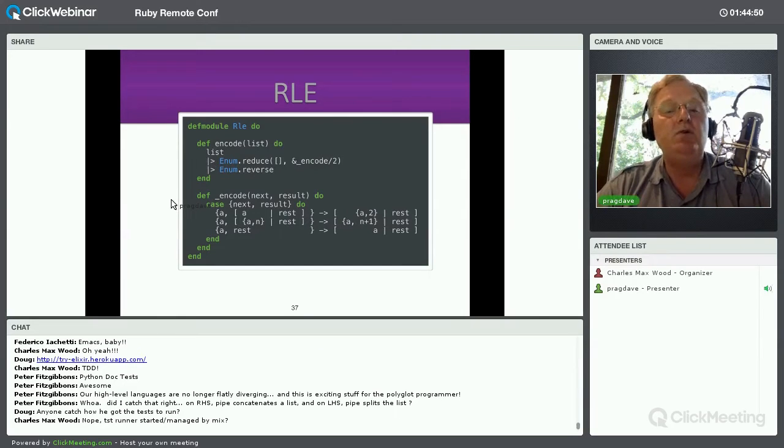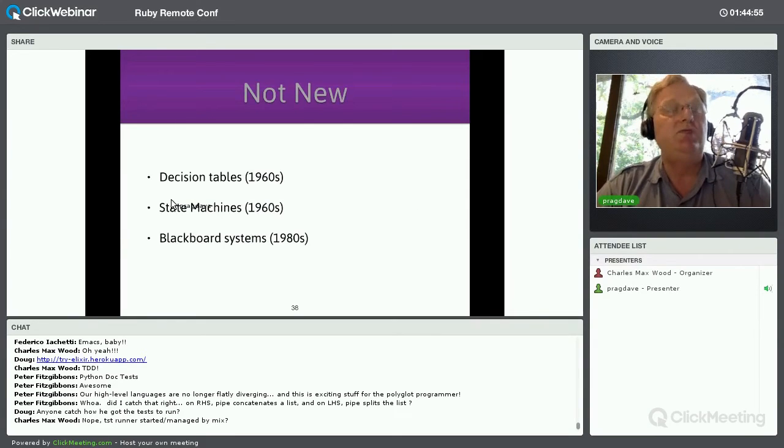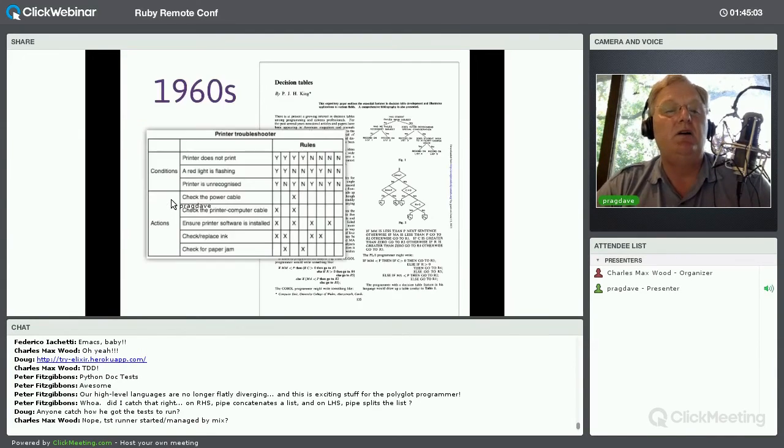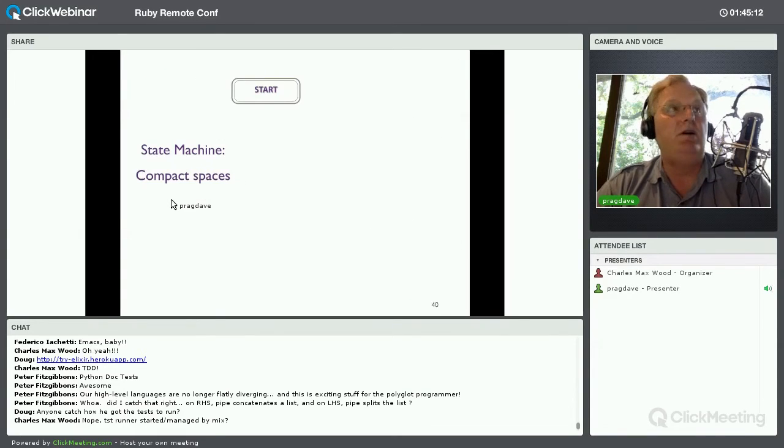So here what you can see is transformations. This is not new technology, and hence the 1969 business, because all of this goes back to the 1960s. Decision tables are simply a way of, given a set of rules, you look up what to do next. State machines are simply a way of representing how to process state.